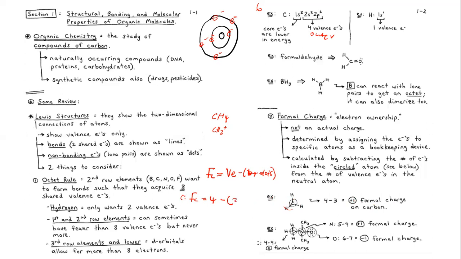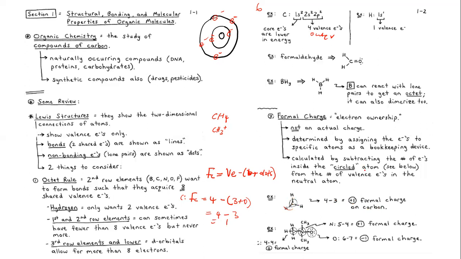We have 3 bonds on carbon, plus dots. Do we have dots around the carbon? No. So our dots over here is going to be 0. And therefore, here we're going to have 4 minus 3 plus 0, and therefore we have 4 minus 3, which is equal to positive 1. So the formal charge of carbon in this molecule is most definitely going to be positive 1.